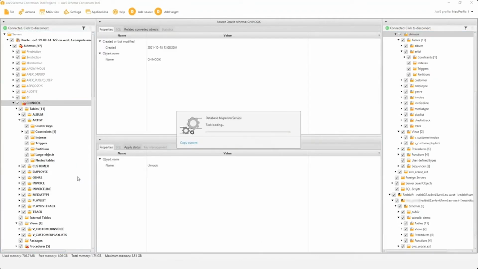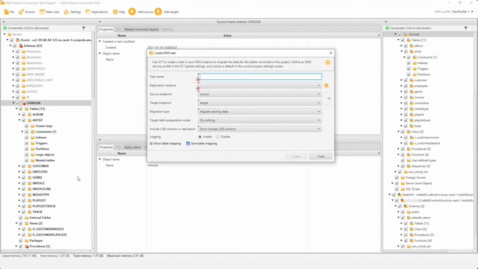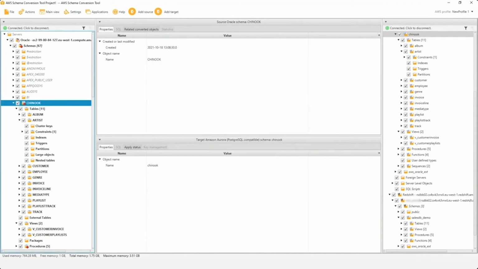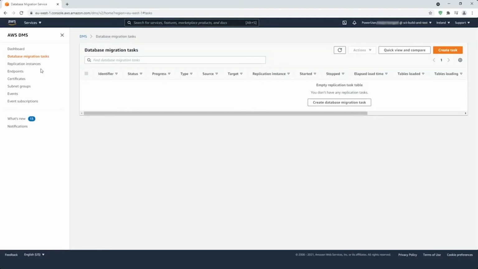So everything looks good. Now I will create a DMS task because I have assessed my schema. I have applied my schema to the target in AWS. And now the next thing I want to do is move my database from my source to the target location. So before I do that, I'll just save the table mappings that I had created, and I'll switch to DMS in the AWS console.